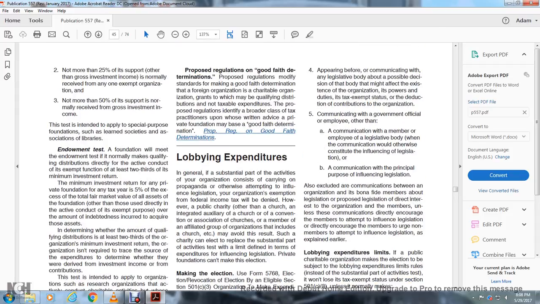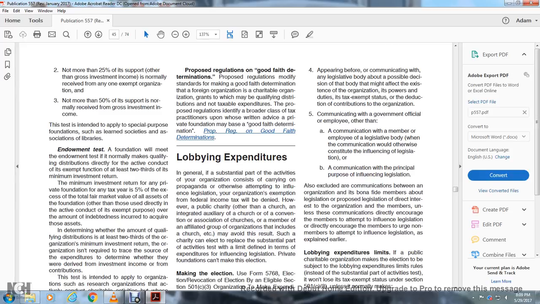Proposed regulations on good faith determination. The proposed regulation modifies the standard for making the good faith determination for an organization, a charitable organization, grants to which may be qualifying distributions or non-taxable expenditures. The proposed regulation identifies a broader class of tax practitioners upon whose written advice the private foundation may base the good faith determination.